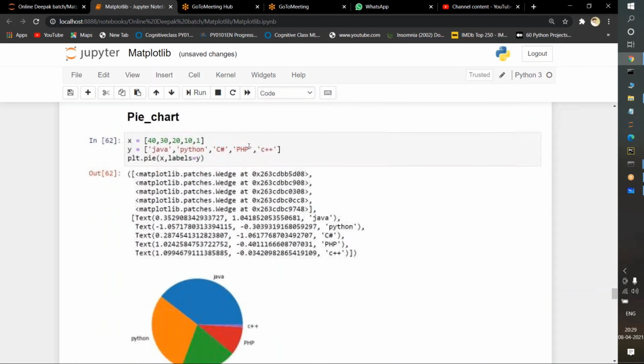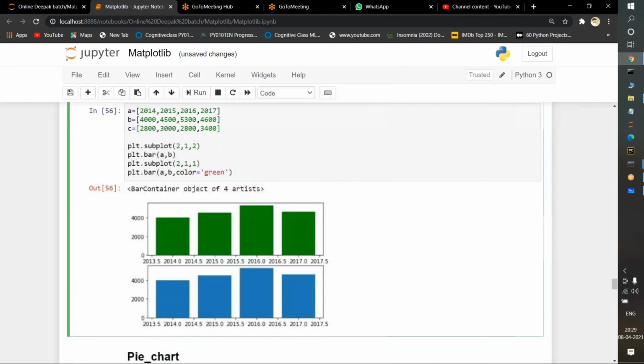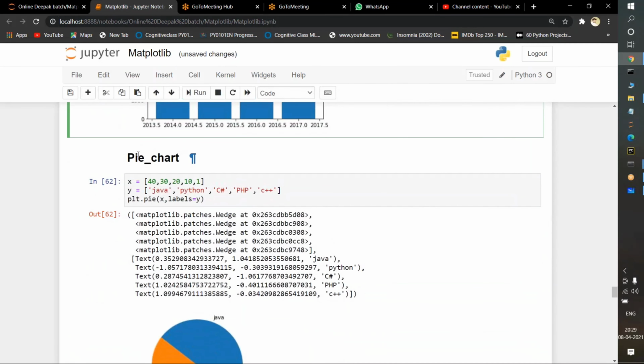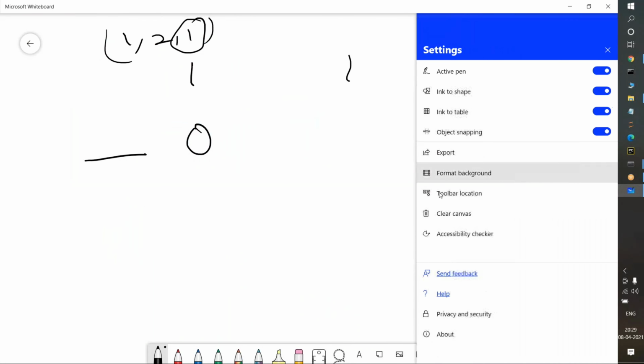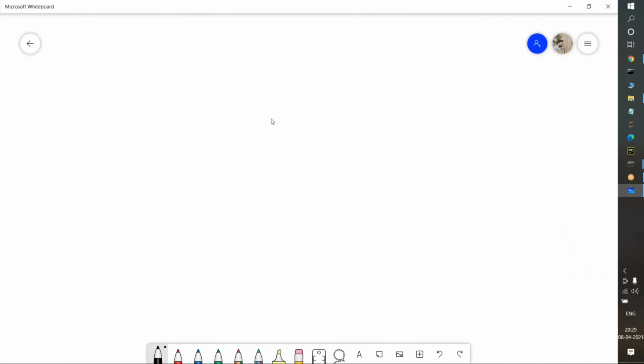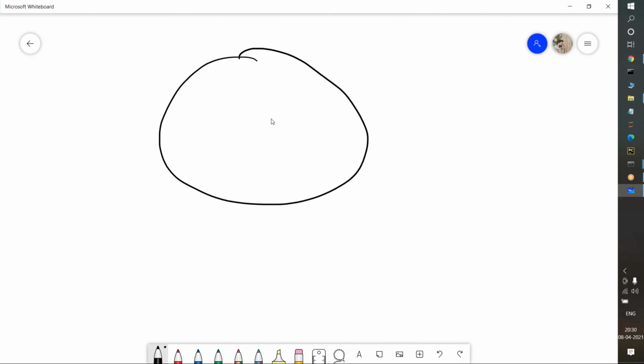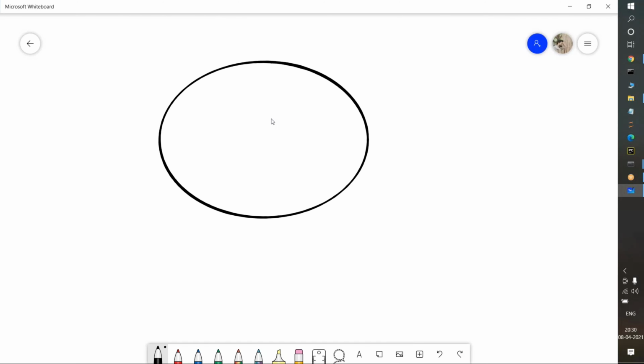This is the purpose of using subplots. Okay, now the last one is nothing but a pie chart. Visually, the pie chart is shown in a round structure. Suppose I am taking this round structure, I need to divide the data here, like this.